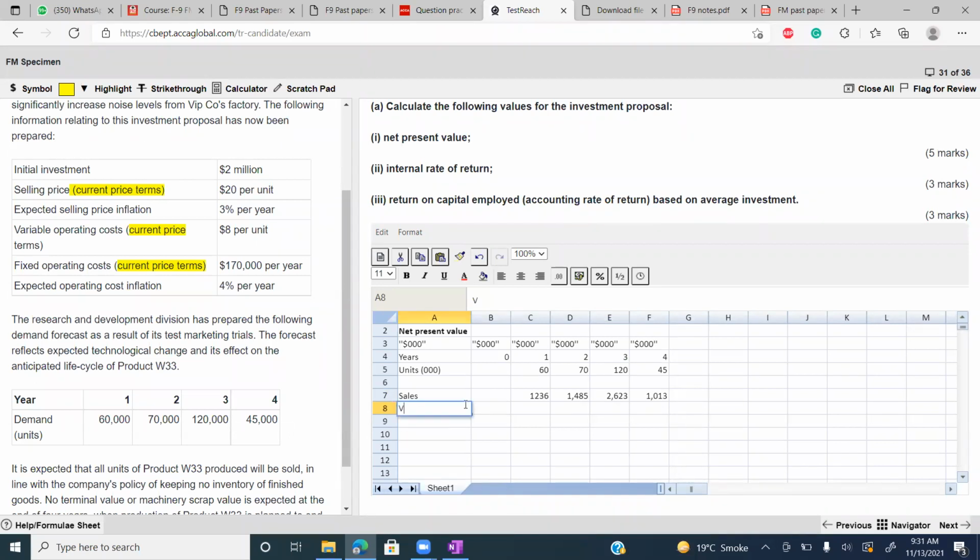Then calculate the variable cost. Variable cost formula will be units into variable cost per unit, that is $8, into inflation 1.04 raised to power linked with the year.